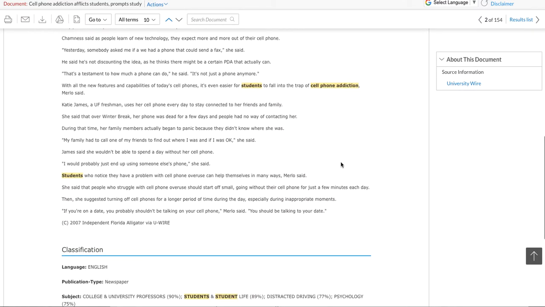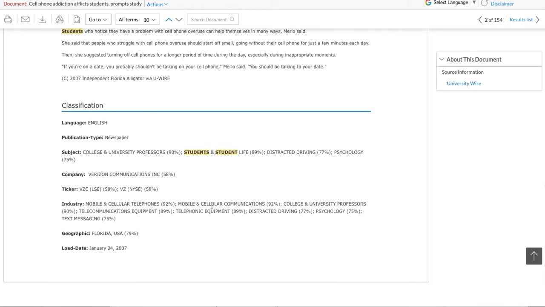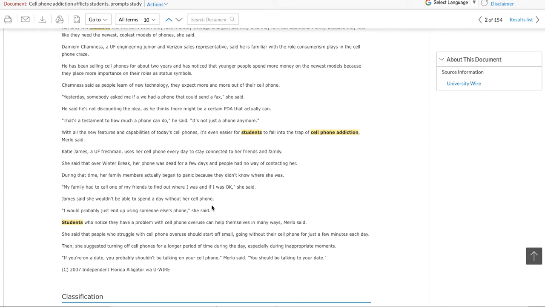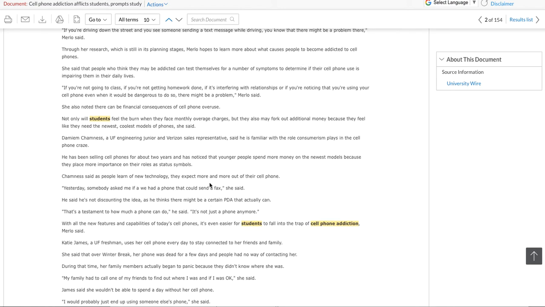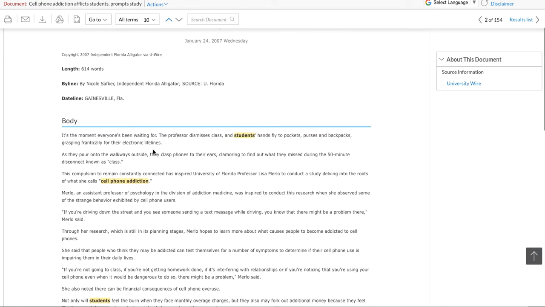and it says there's going to be a study, and that's kind of interesting. You probably shouldn't be talking on your cell phone if you're on a date. Right now, you're on your date and you're looking at Tinder or whatever people do. So it says it's prompting a study. So that might be very interesting to look at what happened with the study. You find some more information, see if we could find it, and you go into academic search.